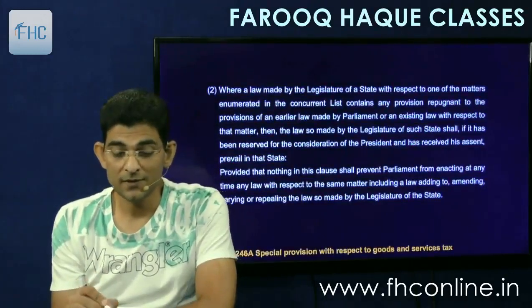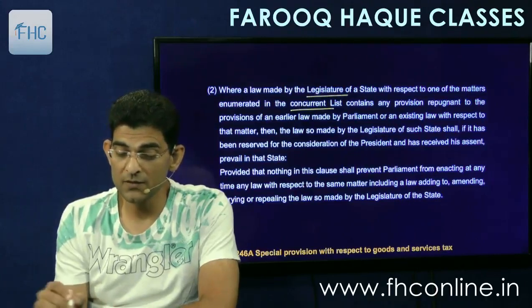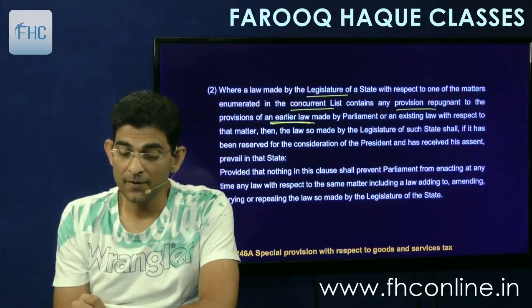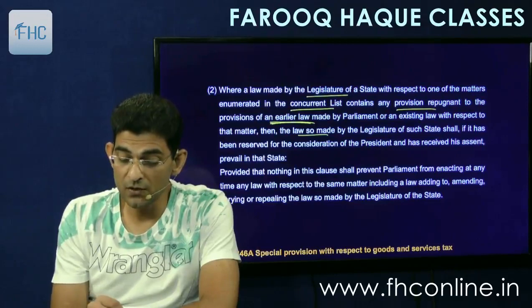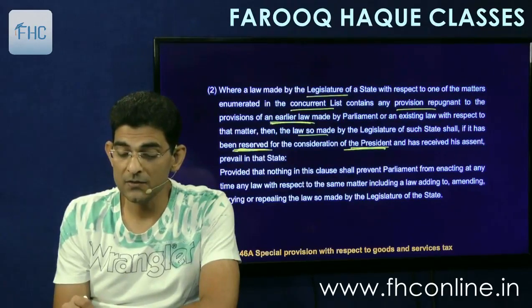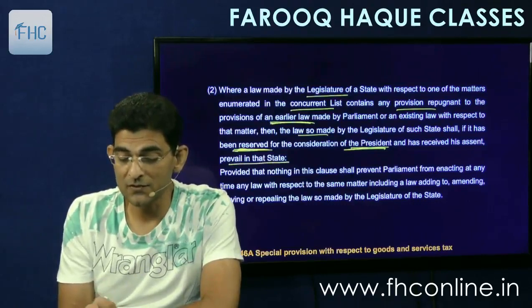So clause 2 says that where the law made by the legislature of a state with respect to one or more matters enumerated in the concurrent list contains any provision repugnant to the provisions of an earlier law made by parliament or an existing law with respect to that matter, then the law so made by the legislature of such state shall, if it has been reserved, now this is the important point, it has been reserved for the consideration of the president and has received his assent, prevail in that state.